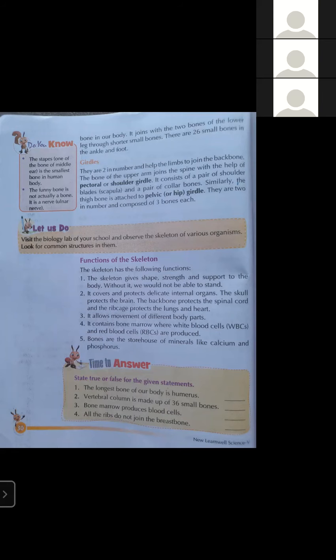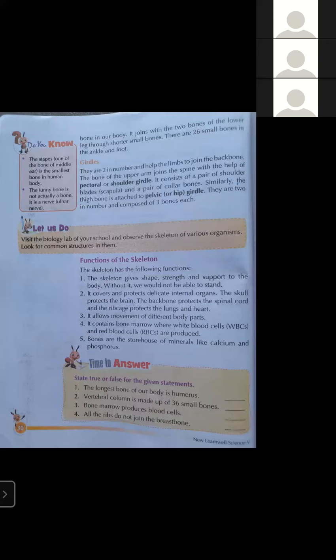So students, as we have 27 bones inside the wrist and hands, in the same way there are 26 small bones in the ankle and foot. So these are the forelimbs and hind limbs.